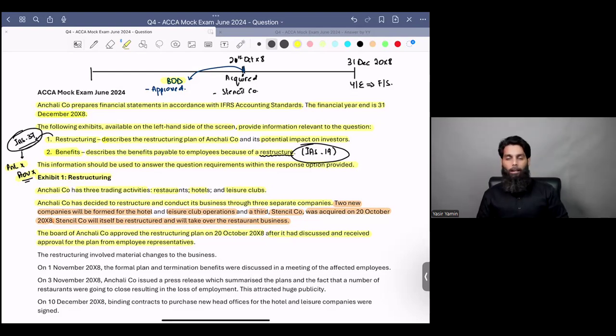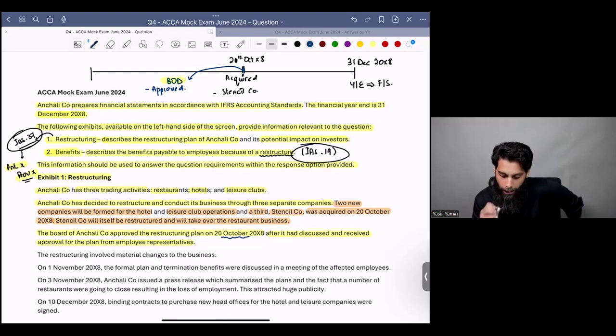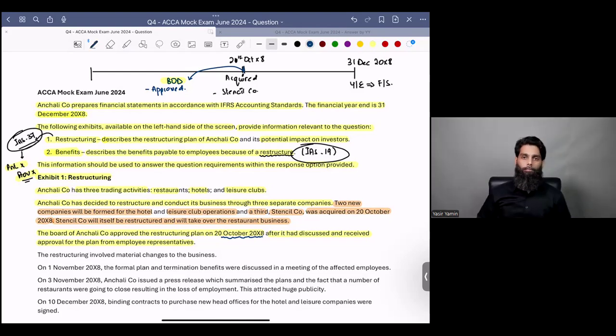I'll ask you a question and I want an answer from everyone, and I want it quick. The board has approved the restructuring plan on 20th October X8 itself. Can a restructuring provision be recognized on this date? Because the board has approved the plan. Can a restructuring provision be recognized?